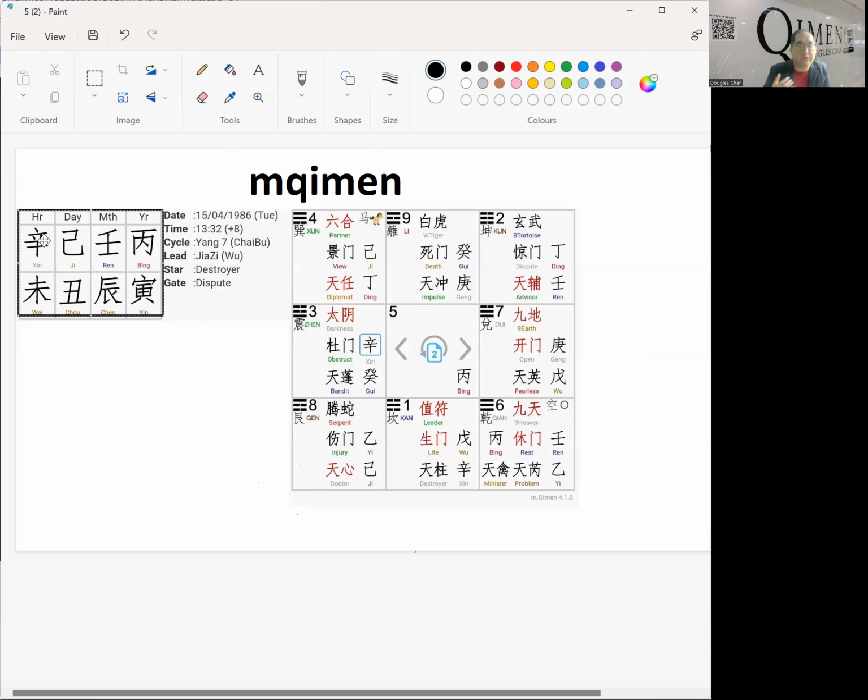Or perhaps I have a certain relationship, I have a certain problem. Can I, based on this chart, get certain answers so that I can find a solution for it? Yes, Qimen can help you. Technically, we call it Qi Men Dun Jia, divination.